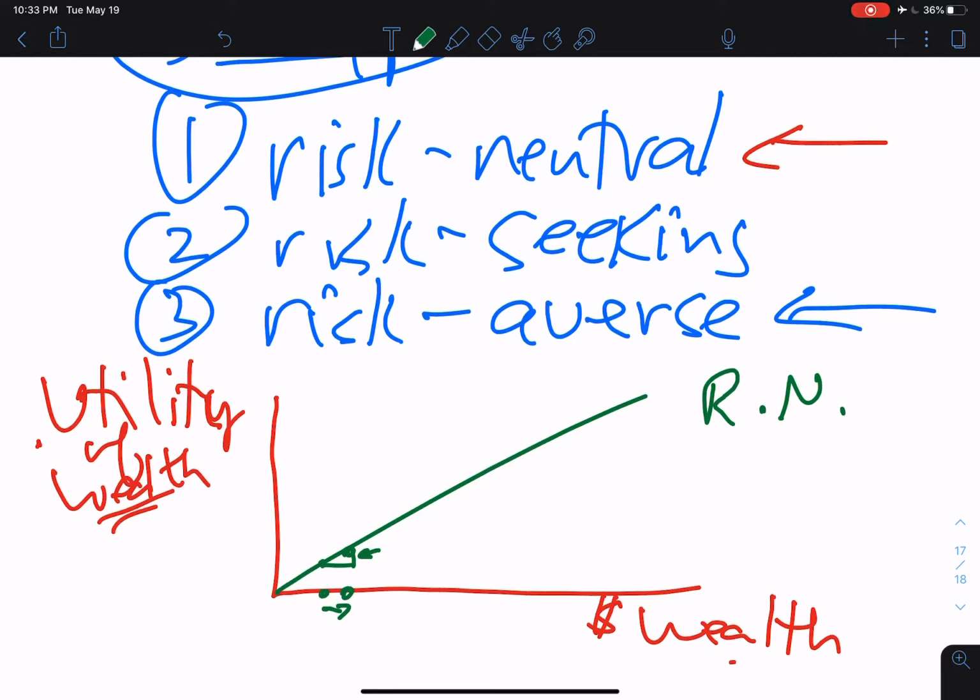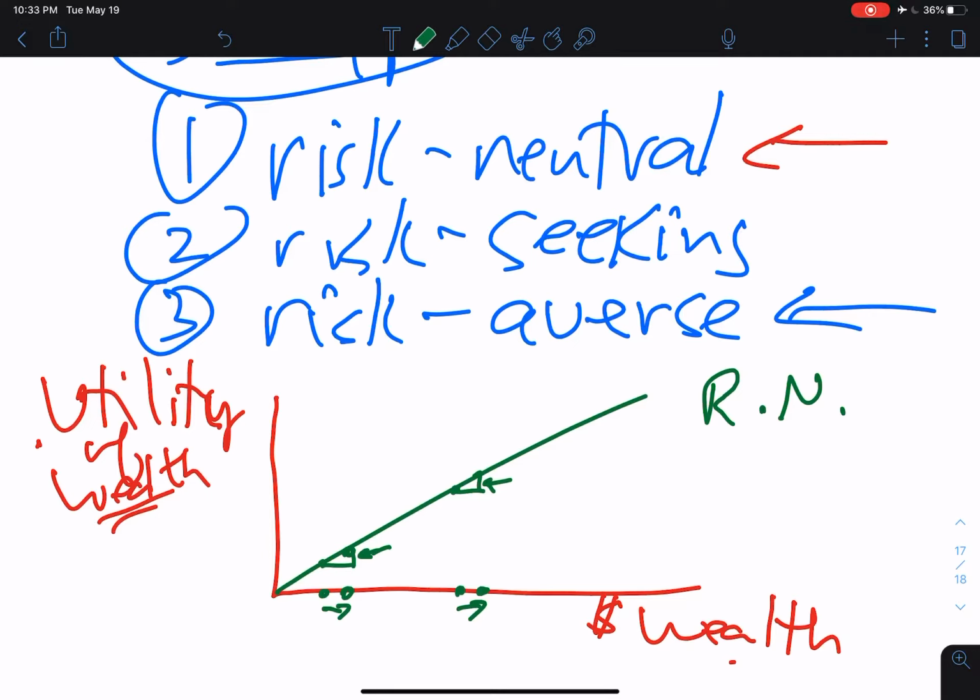And what this means is that if the wealth of a risk-neutral investor increases by, say, $100 from there to there, there's a certain increase in happiness that comes, and that's measured by that vertical line there, okay? And the point here is that if we have another increase of the same amount of money here, the increase in utility of wealth associated with that would be the same, okay? So this vertical distance here is the same as this vertical distance over here.